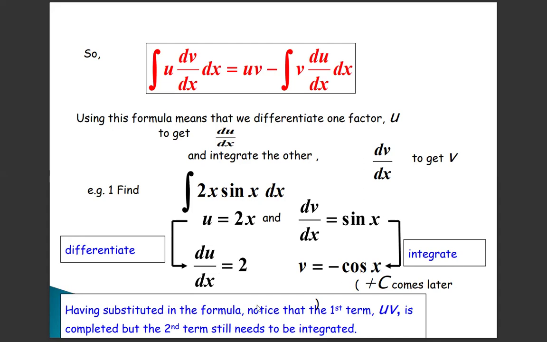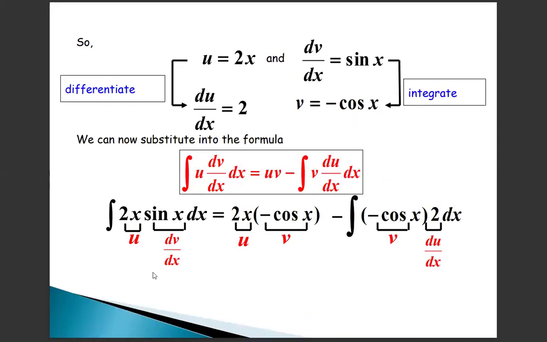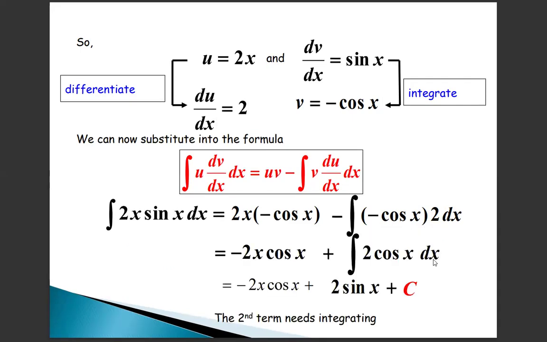Have you substituted into the second formula? Notice the first term uv is completed, but the second term still needs to be integrated. So the same problem still continues. Already we saw in the last slide, u dv by dx equals uv minus v du by dx.